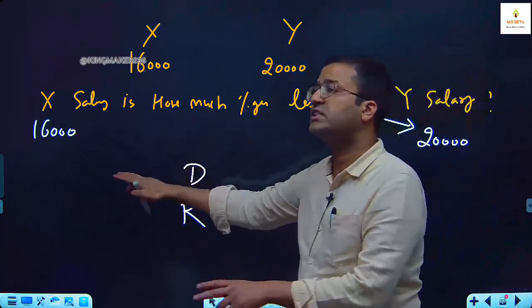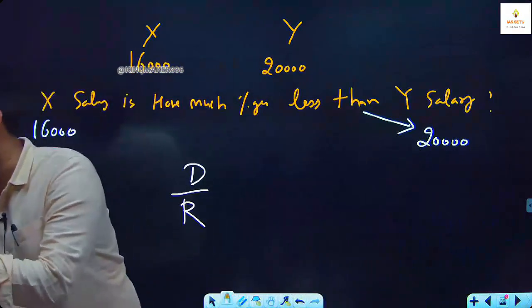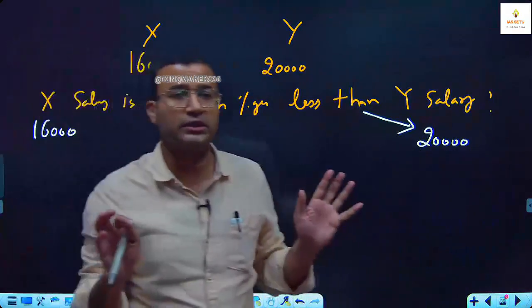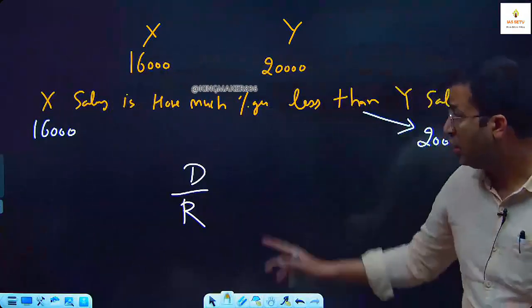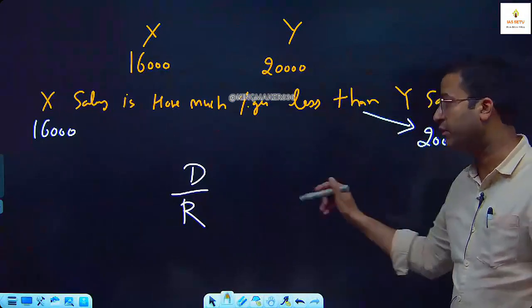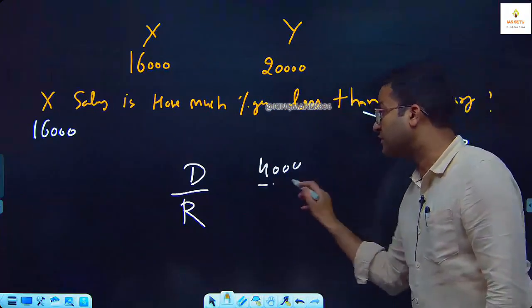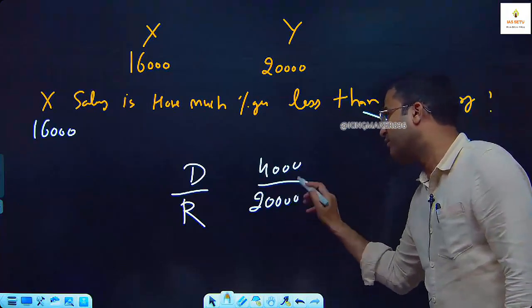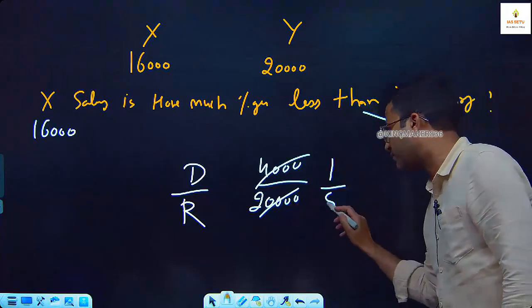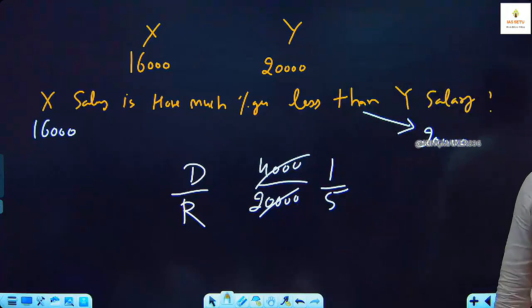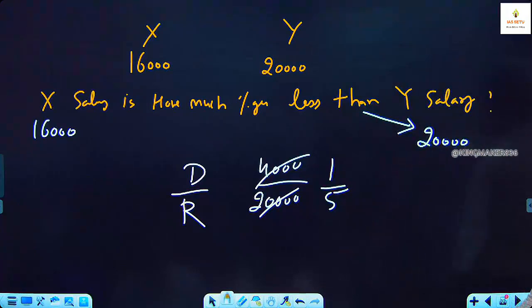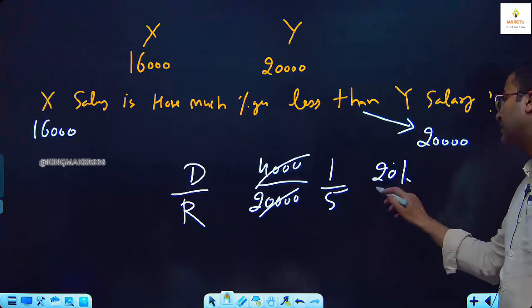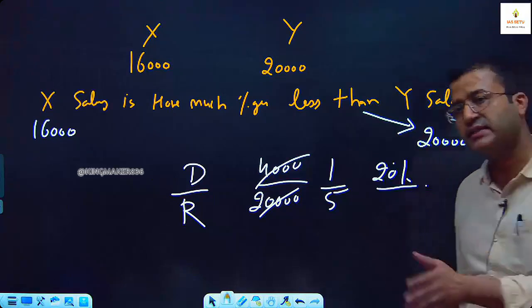Question is, 16,000 is how much percentage less than 20,000? So what is the difference? 16 and 20, 4,000. And what is the reference? 20,000. If you solve it, it is 1 by 5. What is 1 by 5? 20%. So X salary is 20% less than Y salary.